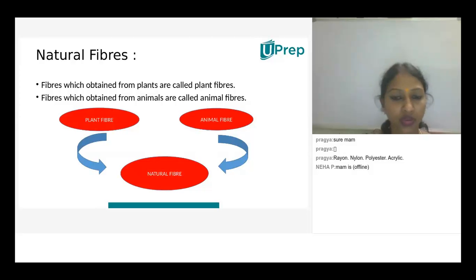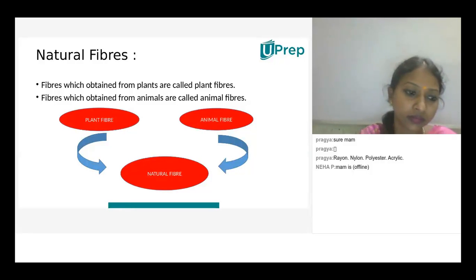Ma'am, can I ask a question? Yes, Pragya, you can. Can you give me a few examples of animal fibers? You want me to give the animal fiber examples? Yes, ma'am. From sheep we get wool, and from camel we use their skin, leather. Okay. Ma'am, I have a doubt: the camel skin we use is known as leather.